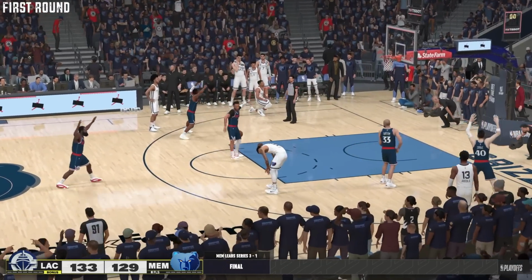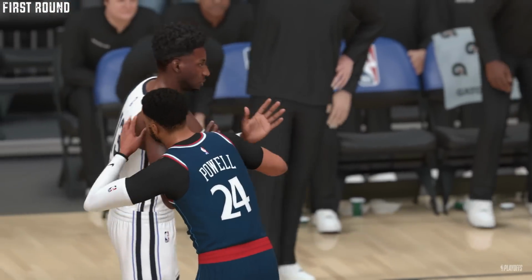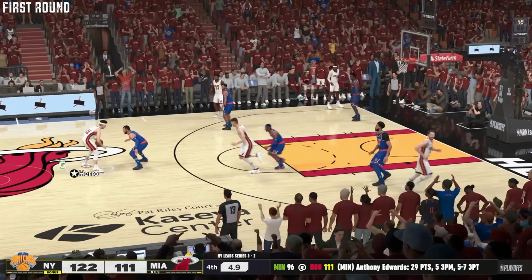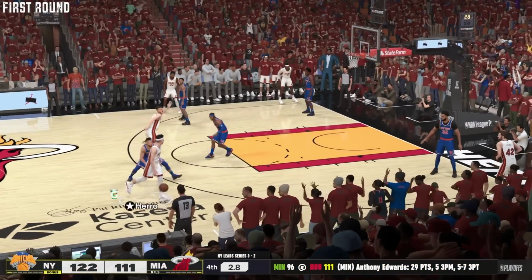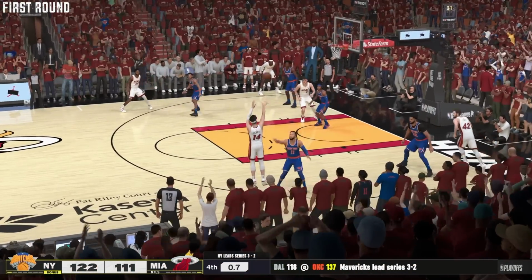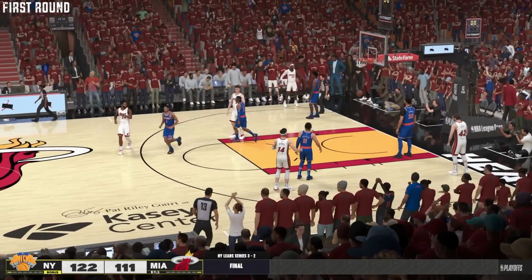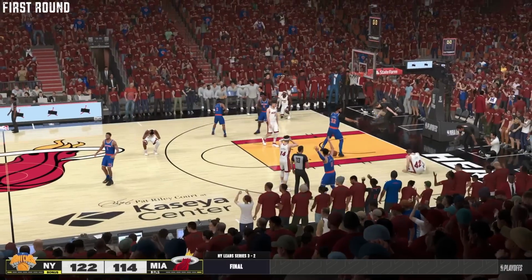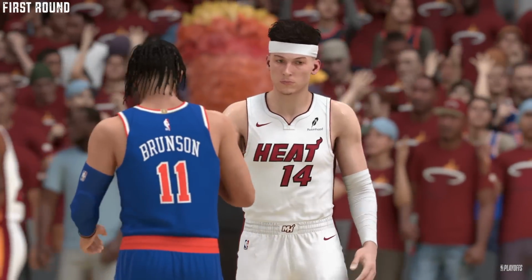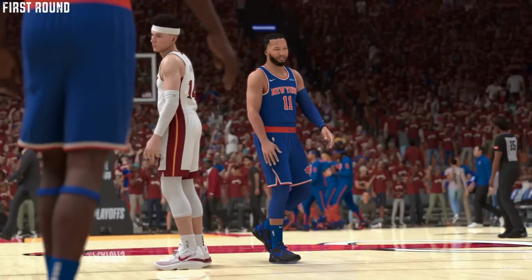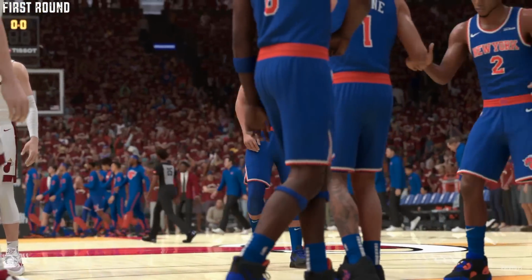We'll be back later on in the simulation, in the first round I should say, for the rest of the series, but we are now headed to a series in Miami where the New York Knicks will beat the Heat, and they're going to win in 6 games. I'm surprised Miami without Jimmy Butler makes it an interesting series, although they will fall. So the Knicks get revenge after they lost to this team a couple years ago in the second round.